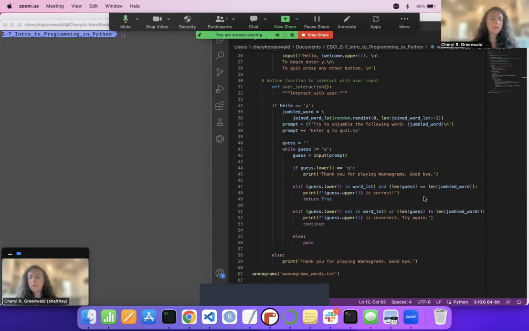Another decision I made was to compare the guess to the original word as a way to account for multiple words in the word list that are anagrams of each other. That is, the user's guess is correct as long as it is a real word in the original list with the same number of letters. And you can see that here. Though, like any word game, the solution is valid only insofar as it is contained in the source list.